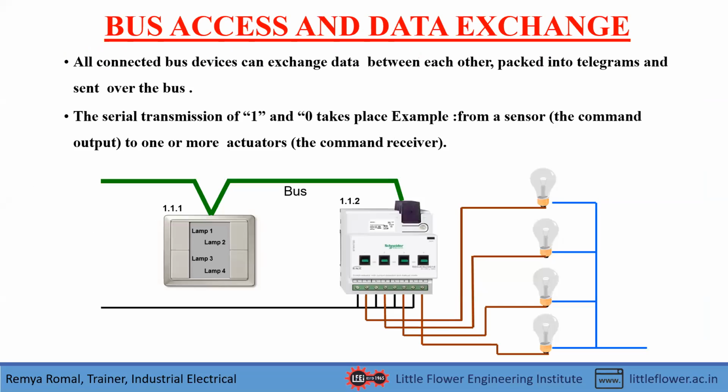So next is bus access and data exchange. That means this is an example of how information is communicated between the devices. All connected bus devices can exchange data between each other, packed into telegrams and sent over the bus.